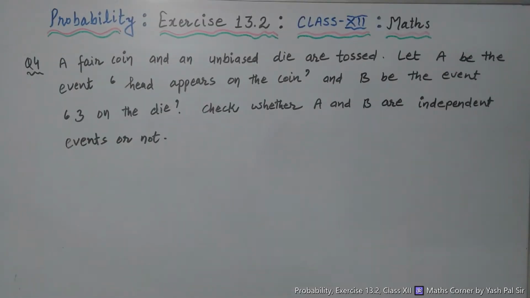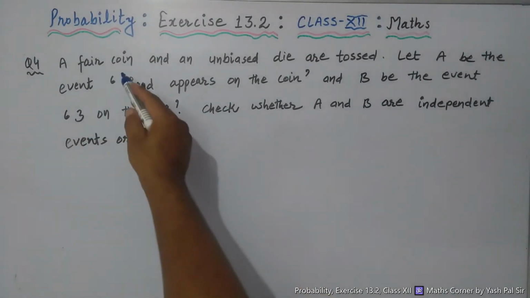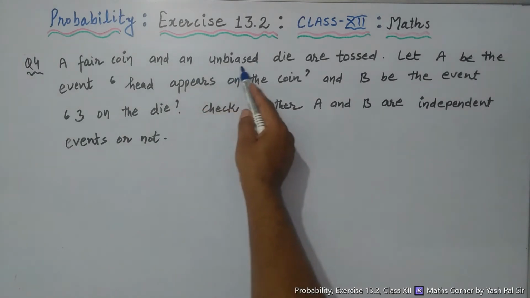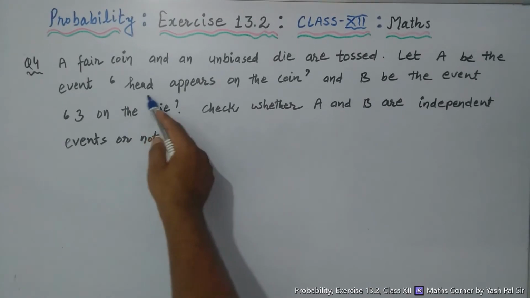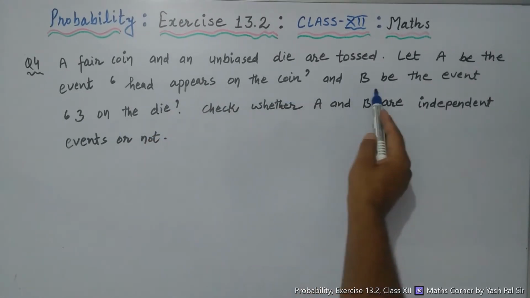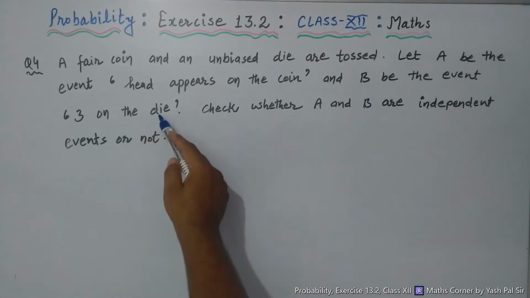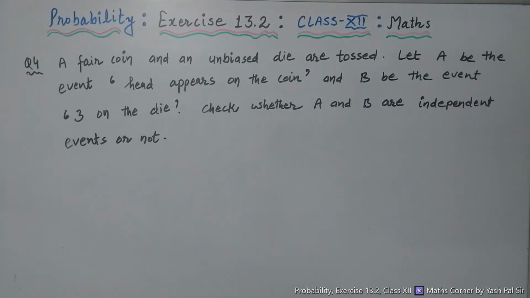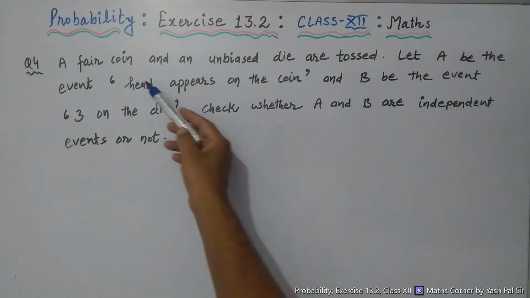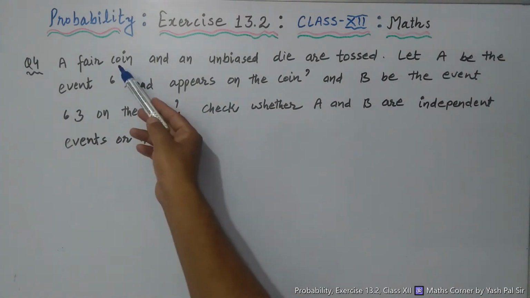Next question, question number 4. A fair coin and an unbiased die are tossed. Let A be the event head appears on the coin, B be the event 3 on the die. Check whether A and B are independent events or not. Here fair coin means there is no problem in the coin.